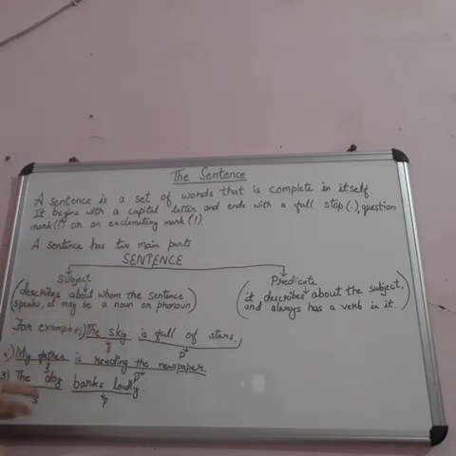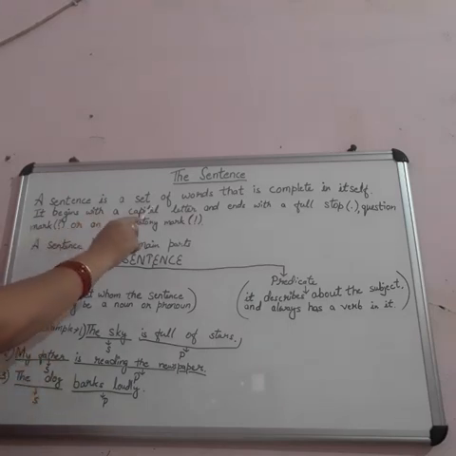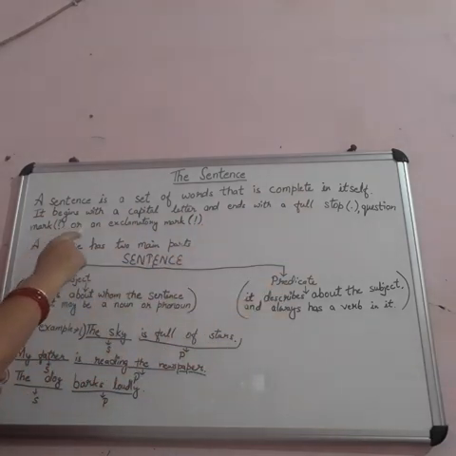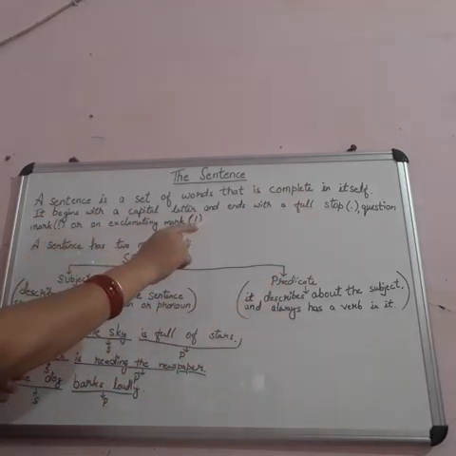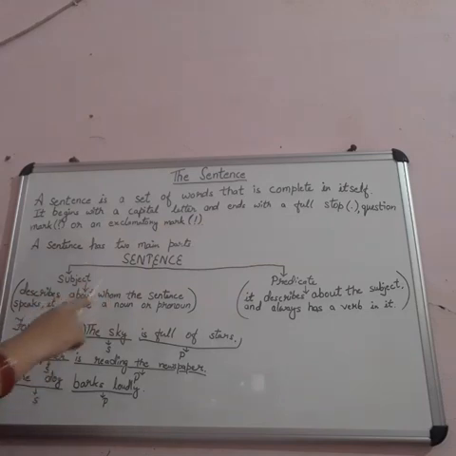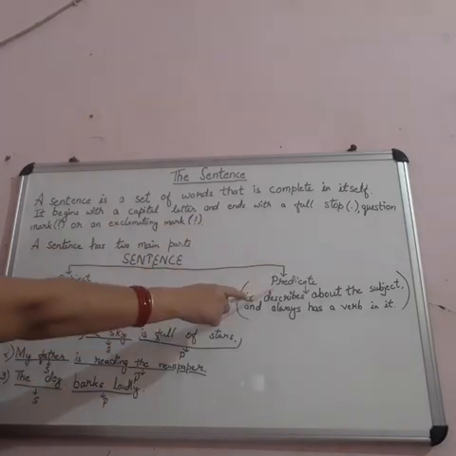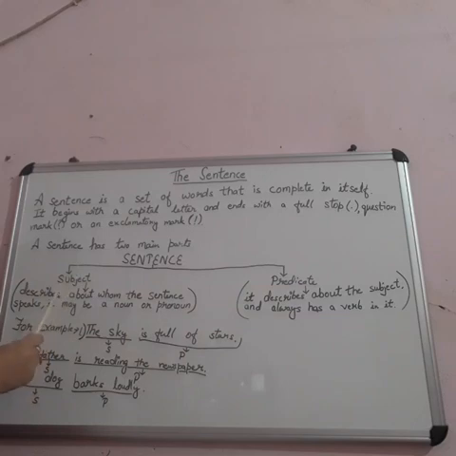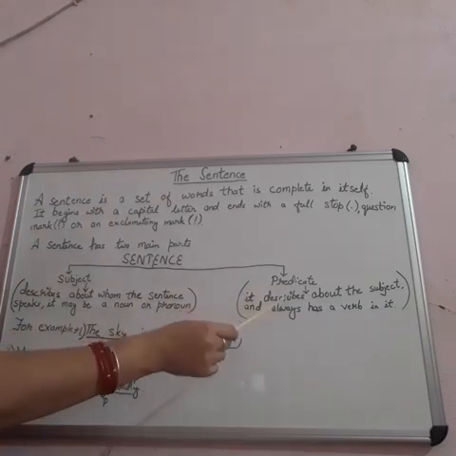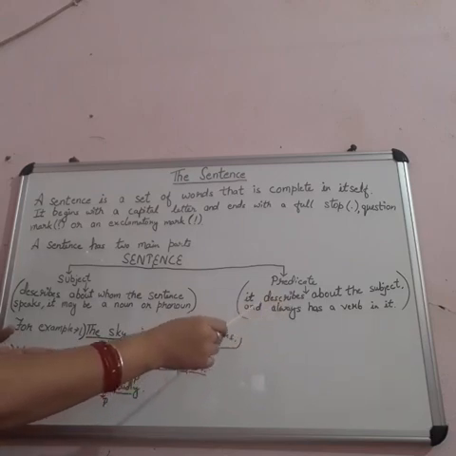So let's come to the definition. A sentence is a set of words that is complete in itself. It begins with a capital letter and ends with a full stop, question mark, or exclamation mark. A sentence has basically two parts. One is the subject and the other one is the predicate. The subject describes whom the sentence speaks about. It may be a noun or a pronoun. And the predicate part describes the subject and always has a verb in it.